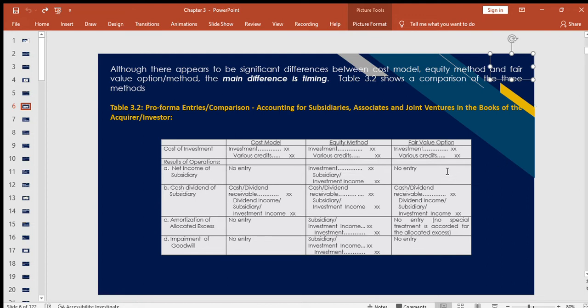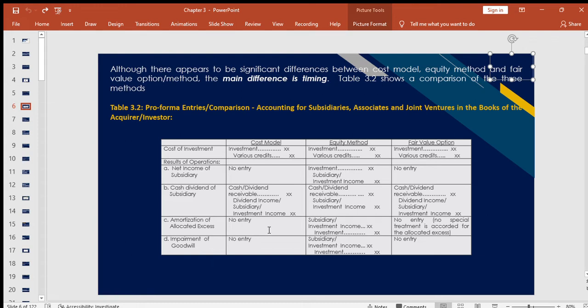Also with the fair value option, but with the equity method, we have an entry to record our portion of the income of our subsidiary. Then for cash dividend, everyone has the same entry to recognize the dividends received or dividends receivable.